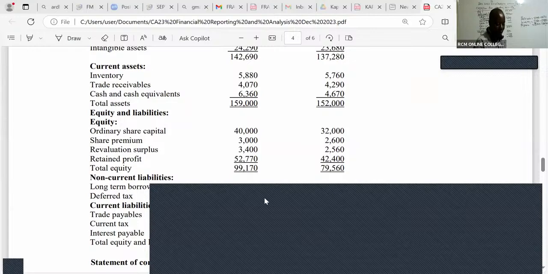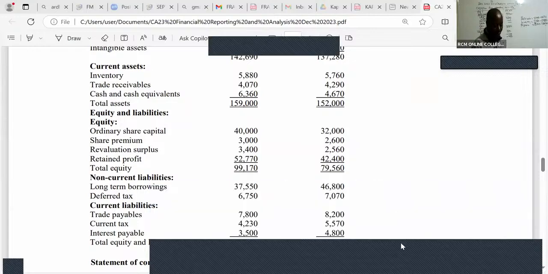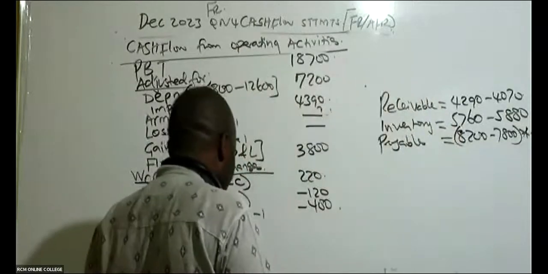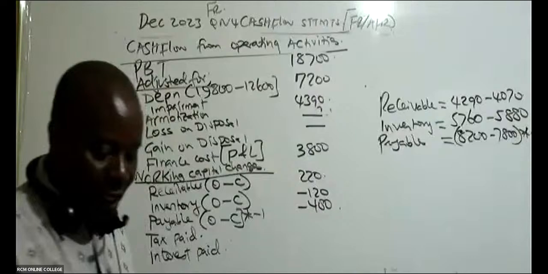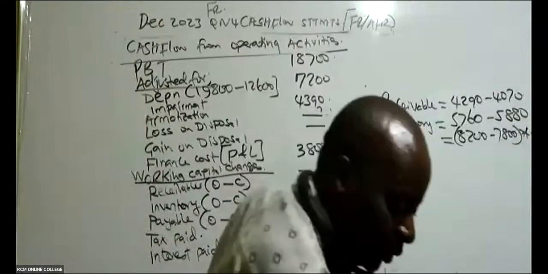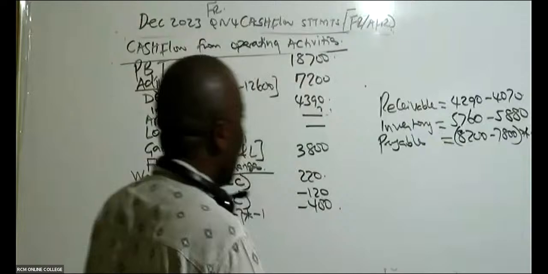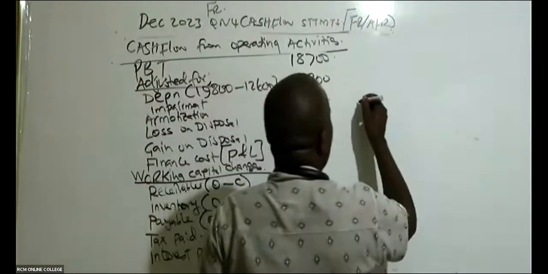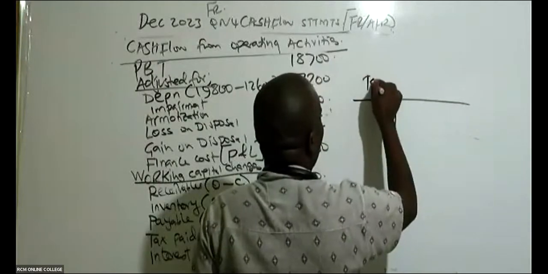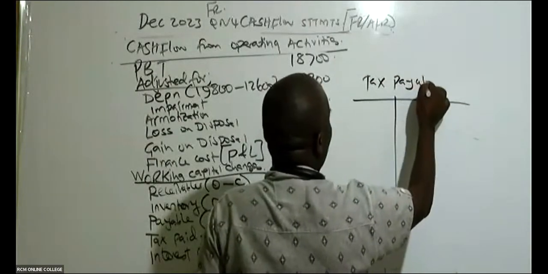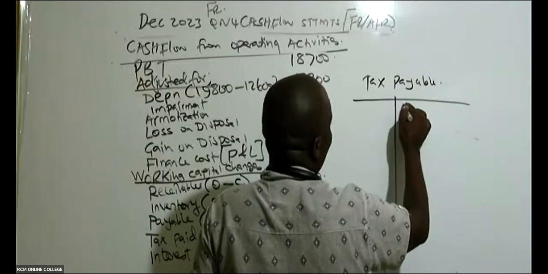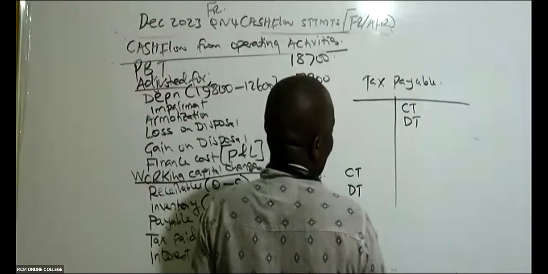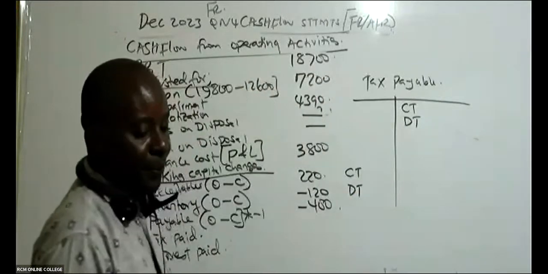We consolidate them. Do a T account. I'm so sure you guys love T accounts. So the T account that you're doing here is for tax payable. We start with current tax and deferred tax. You combine them like that.